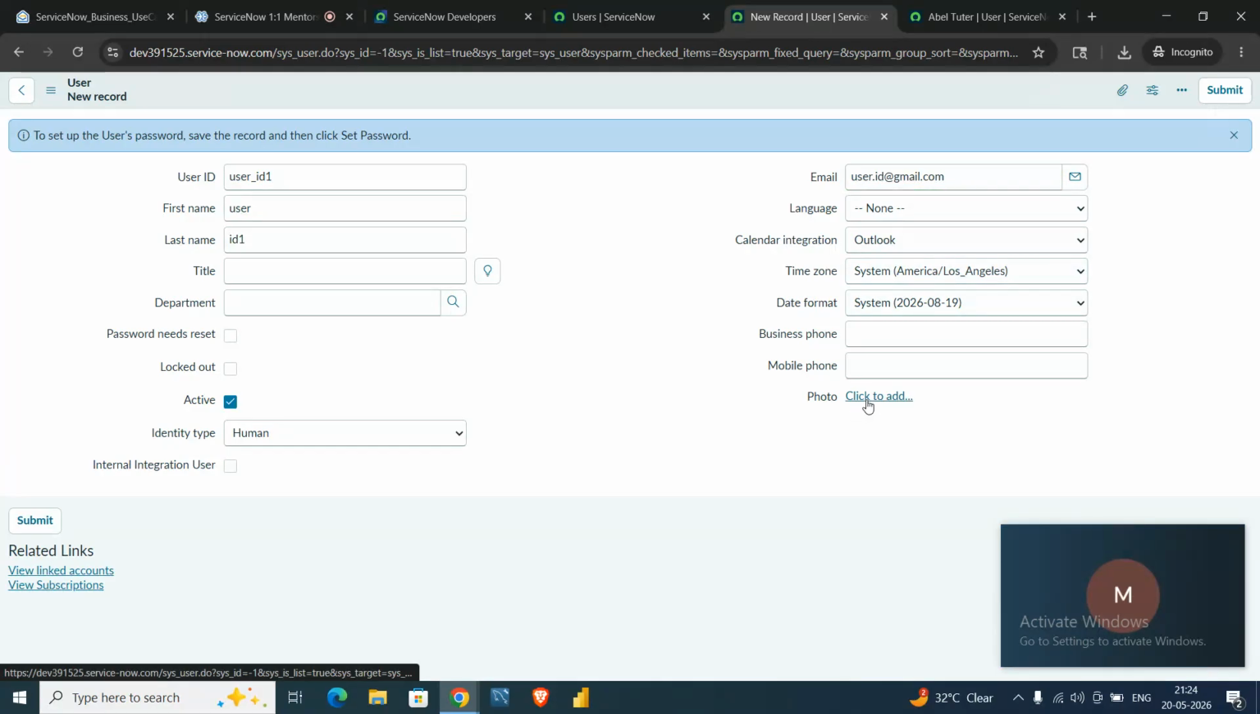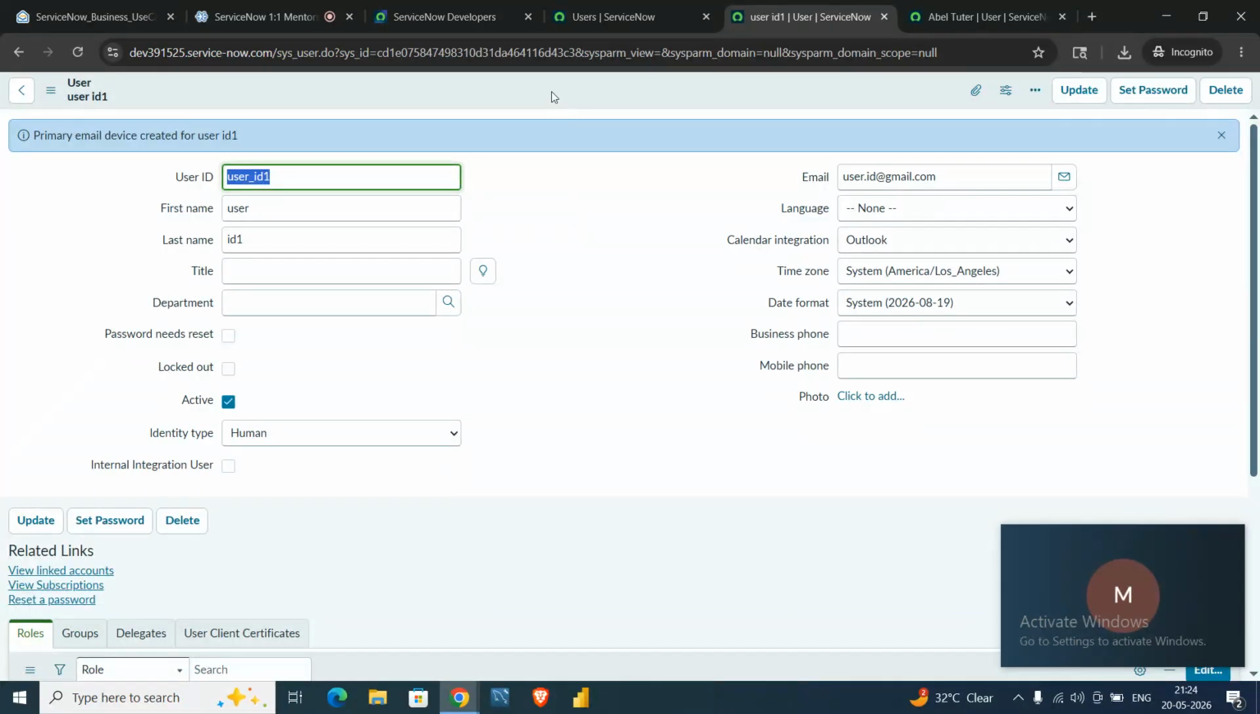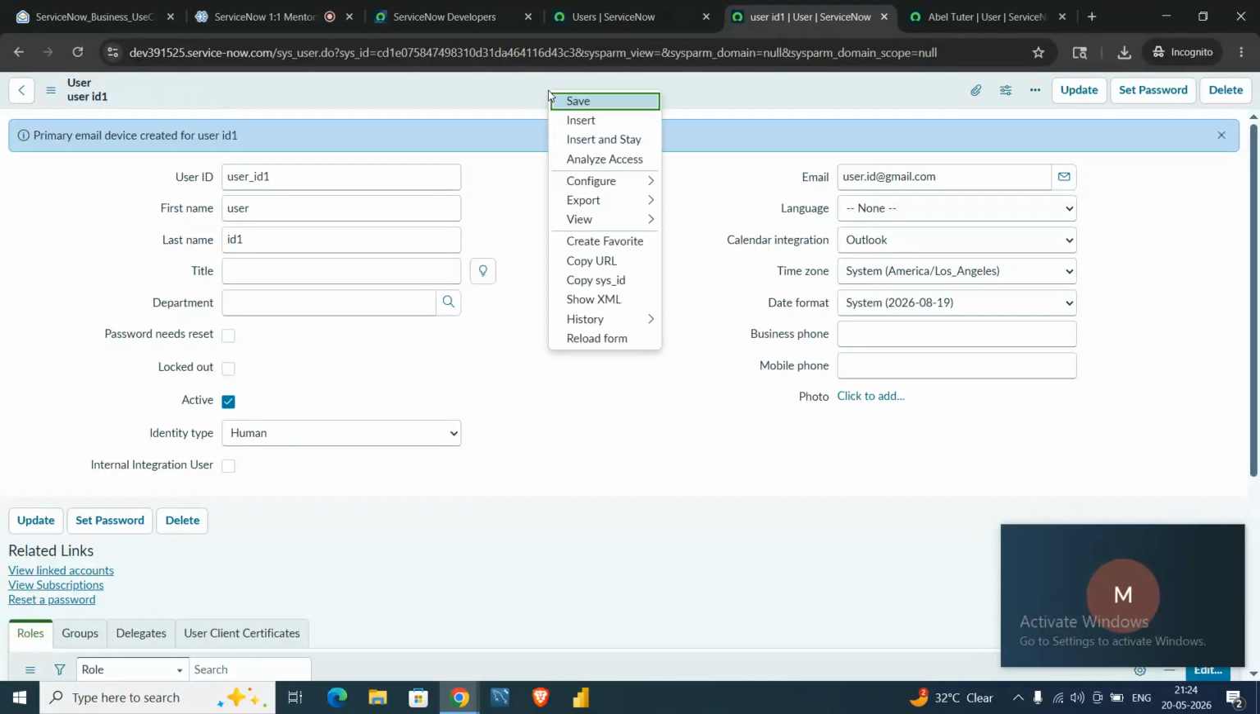These are the things you can add. You can add a photo of that user, a mobile phone, and different things are there. So let's save this one. How am I saving it? Basically, you can hover the cursor over the bar above the form and right-click. It gives you the context menu, where you can see the Save option, and you can directly click on submit.